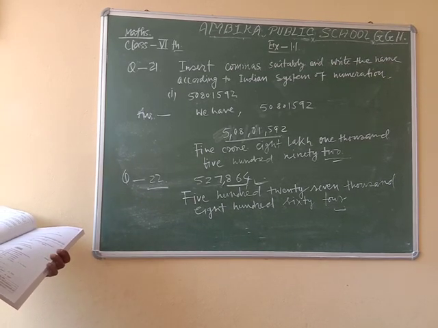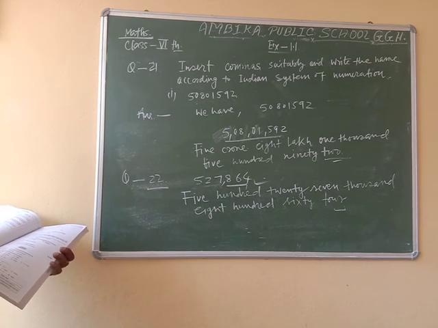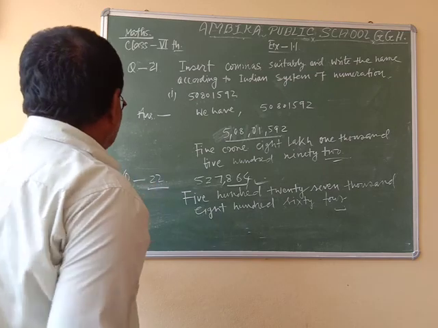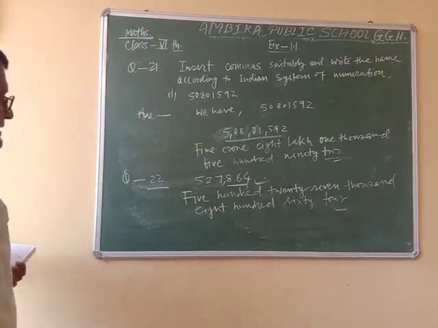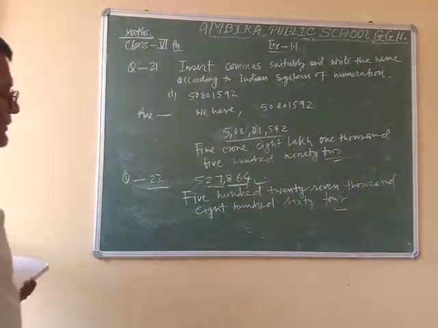23 नंबर में पूछा है to place commas correctly and write the numerals. You have to write commas in question 23 and name the numerals. So I hope that you can solve all the questions of the exercise.